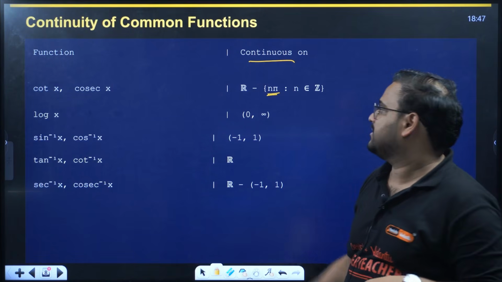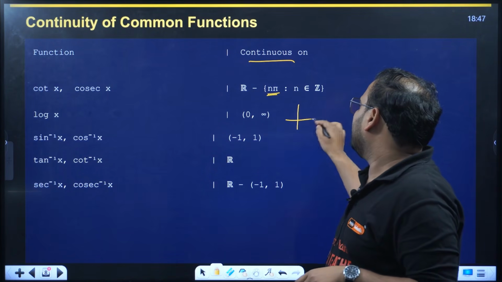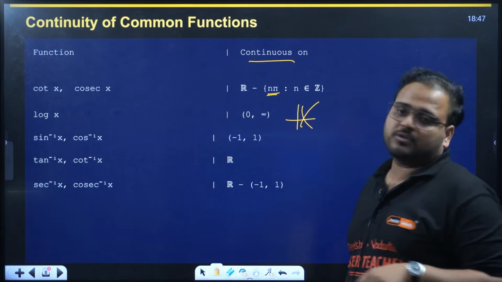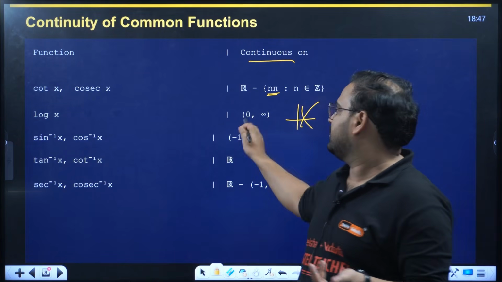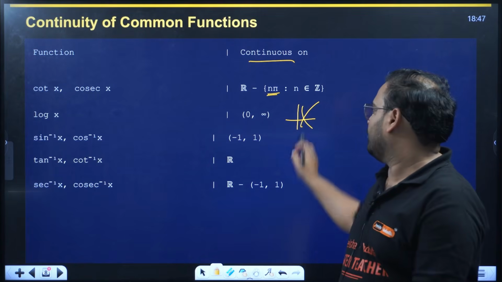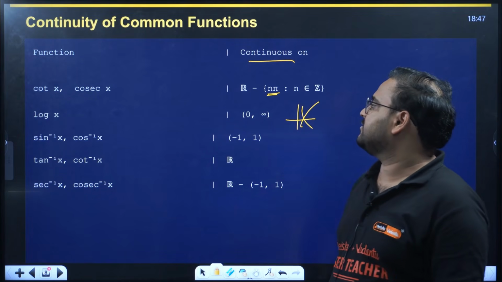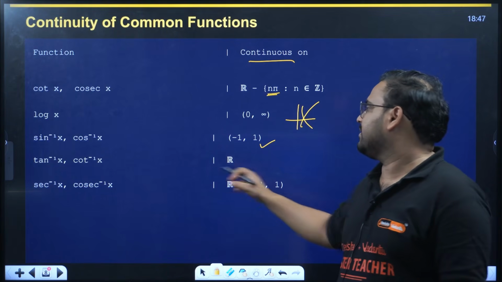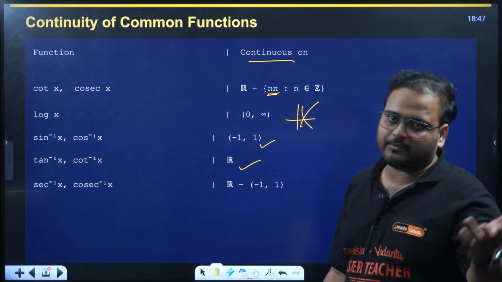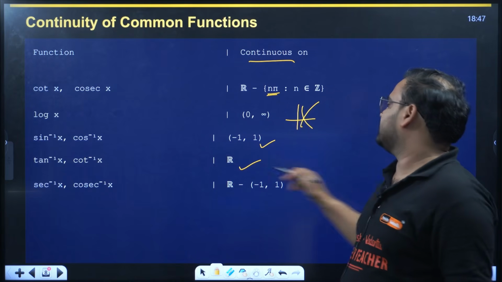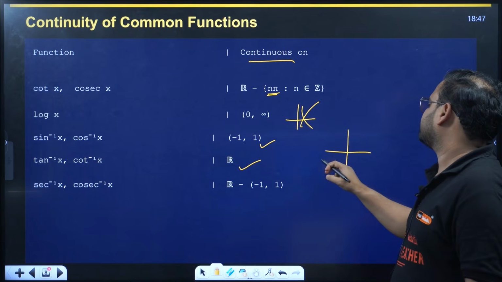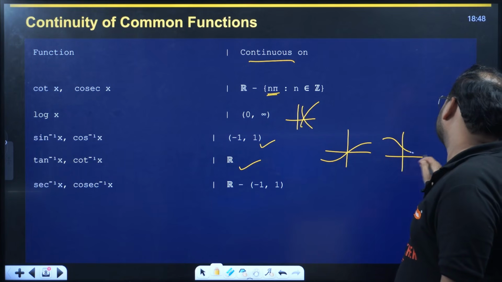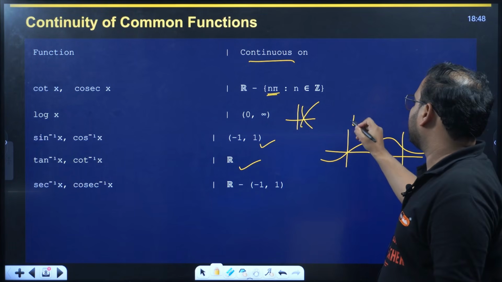Log x graph, you remember? This is the graph of log x, either this or the decreasing part. Both of them are continuous in the interval 0 to infinity, only the positive side. Sin inverse and cos inverse of x in the domain minus 1 to 1. Tan inverse, cot inverse everywhere in the real numbers. You have to remember the graph: the graph of tan inverse is this, and cot inverse graph is this. This is tan inverse.